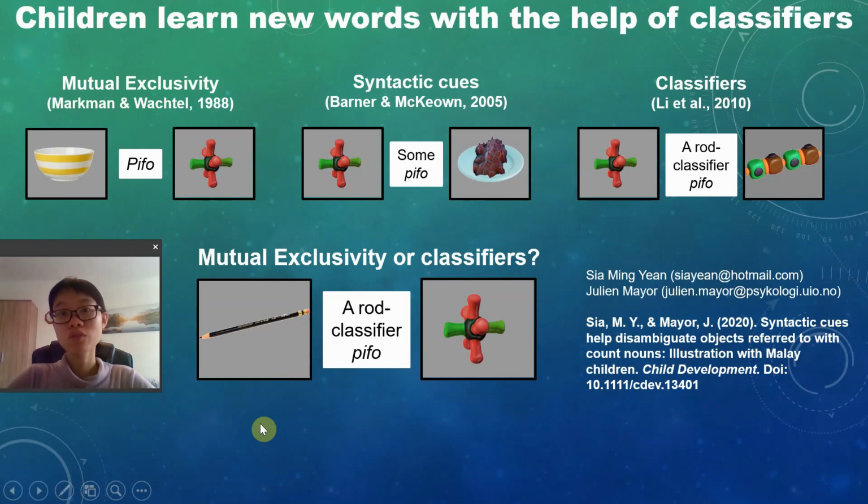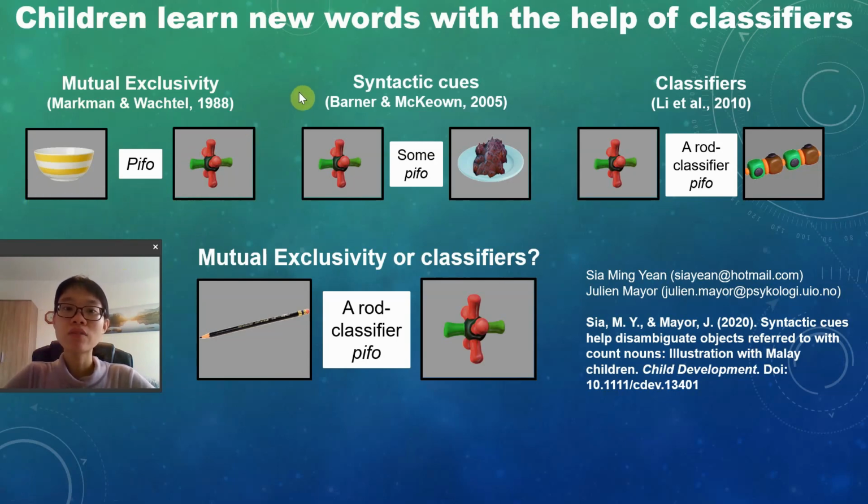So as we all know, children learn words through many ways. One of the methods is through mutual exclusivity, which suggests that children learn words by mapping one object to one name. So assuming that children know the word bowl and they hear the noun verb people, then they would map this noun word to the noun object and reject this familiar object.